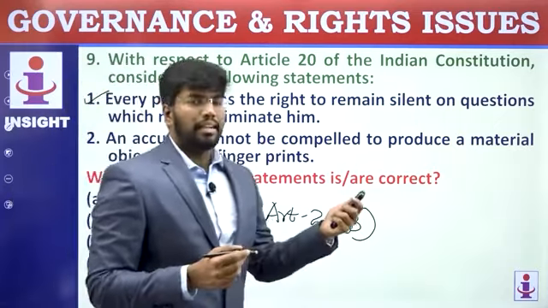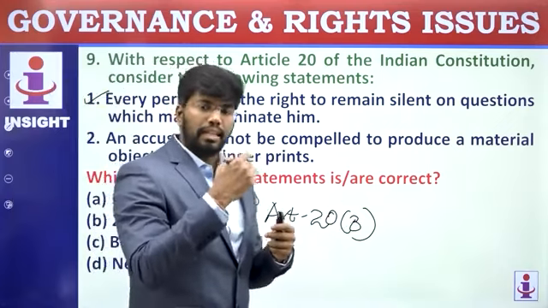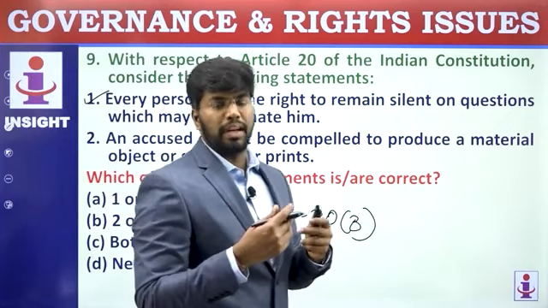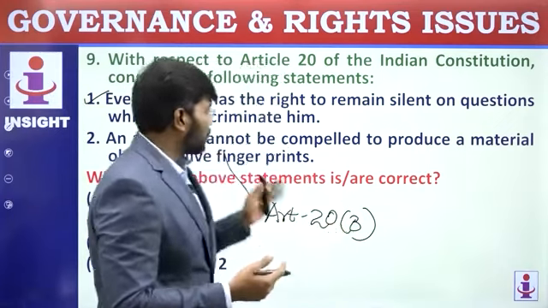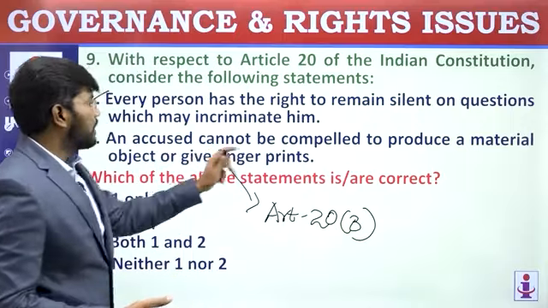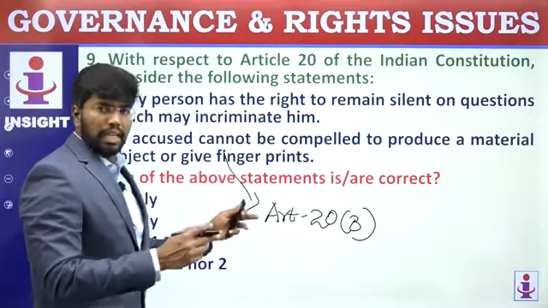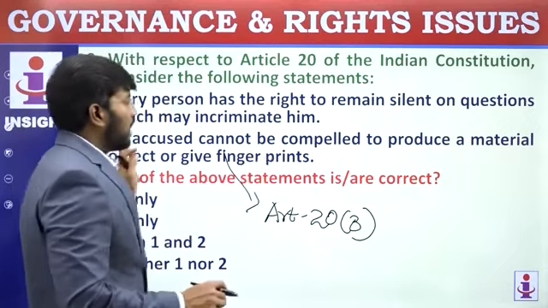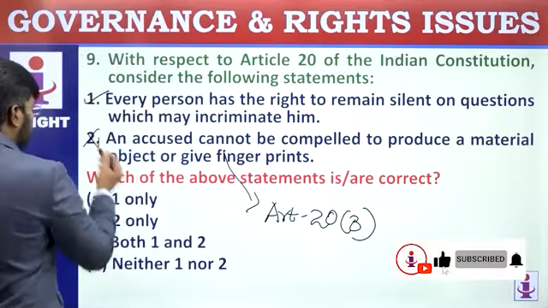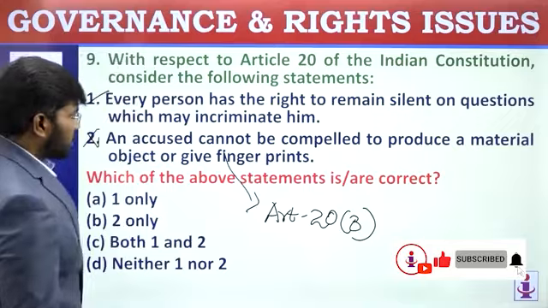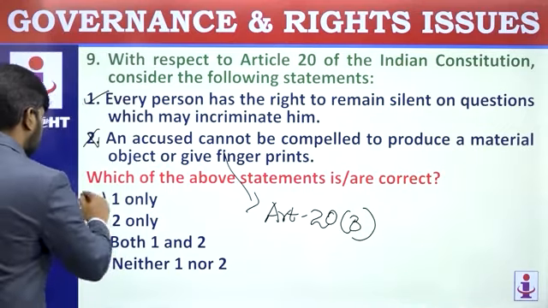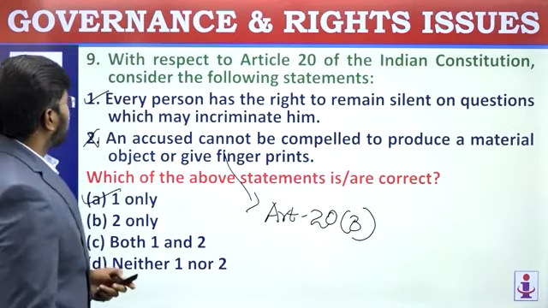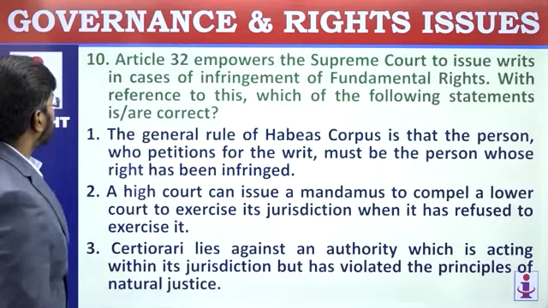Regarding that brain testing, that is brain fingerprinting, there is another process called brain fingerprinting, which will be like a compelling statement. So that is not allowed. Normal fingerprints or material objects which he has been using, and specimen signature, these things are allowed. So the second statement is a wrong statement. Which of the above statements are correct? Only the first statement is correct. A, one only. Let's move on to the 10th question.